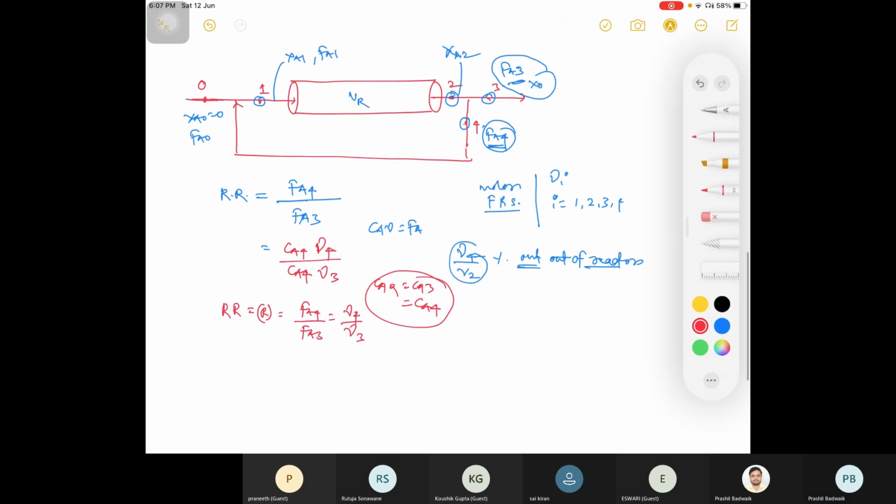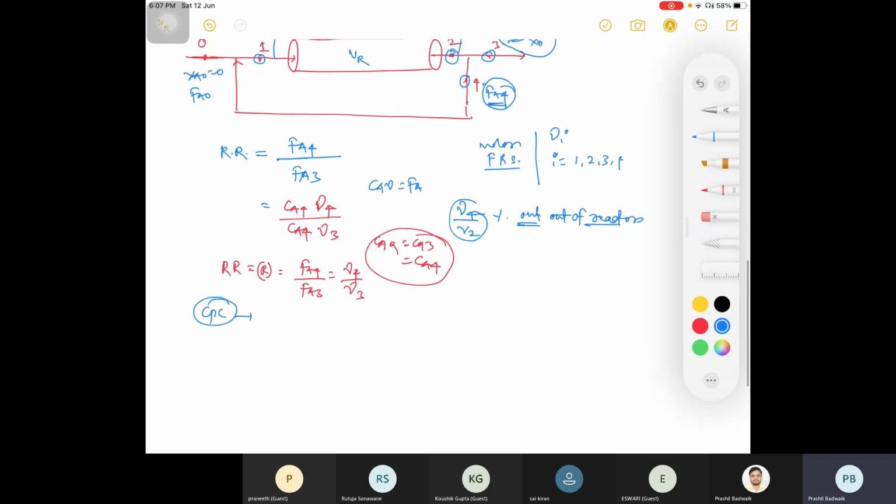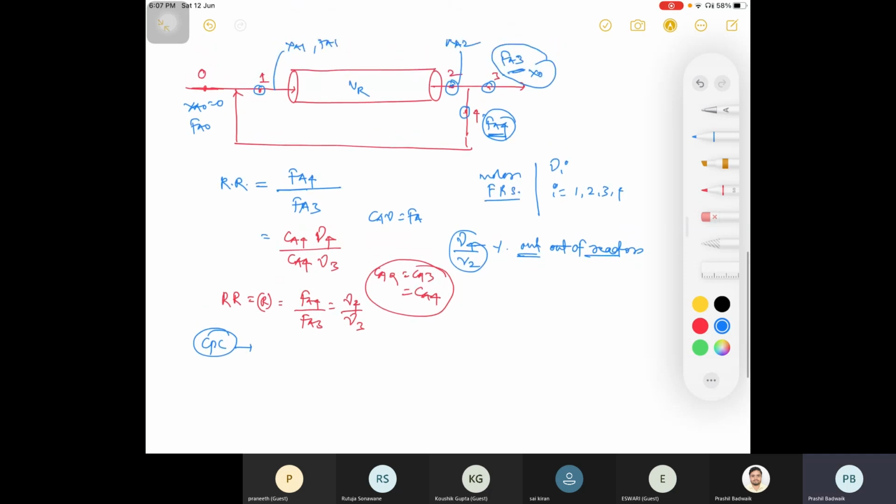Now I hope you have studied in your CPC, that is process calculation, what your overall conversion is and what your single pass conversion is. This is your single pass conversion, this is your overall conversion. Can anyone tell the definitions or the formula for single pass conversion?